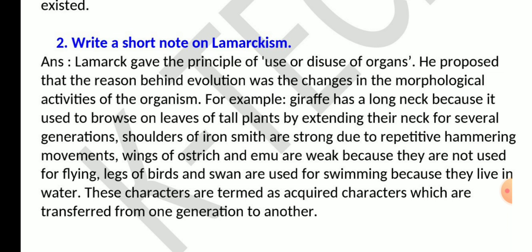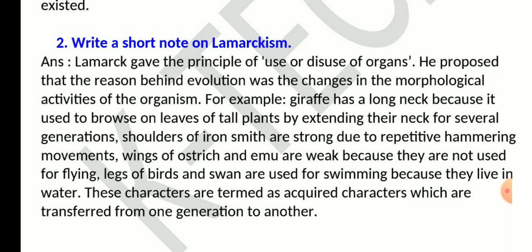Okay, so by extending its neck for several generations, now the giraffe has a long neck because it used to browse on leaves of tall plants. Shoulders of an ironsmith are strong due to repetitive hammering movements.